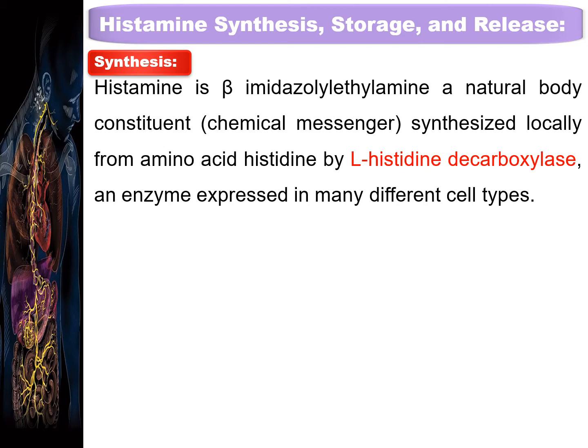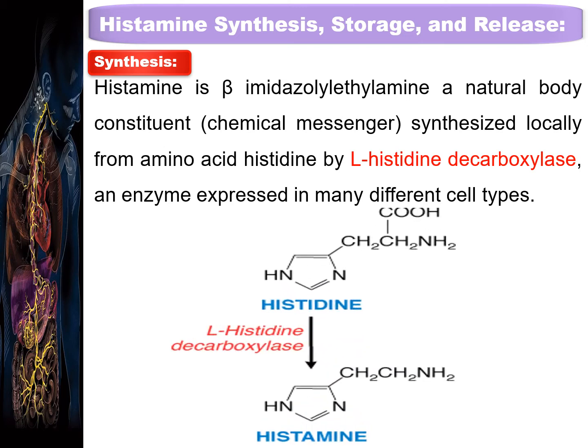Or we can say it's a chemical messenger which is synthesized locally from an amino acid called histidine. The histidine undergoes the process of decarboxylation with the help of an enzyme called L-histidine decarboxylase. And so histamine is synthesized in many different cell types. So this is how histamine is synthesized from histidine with the help of L-histidine decarboxylase.